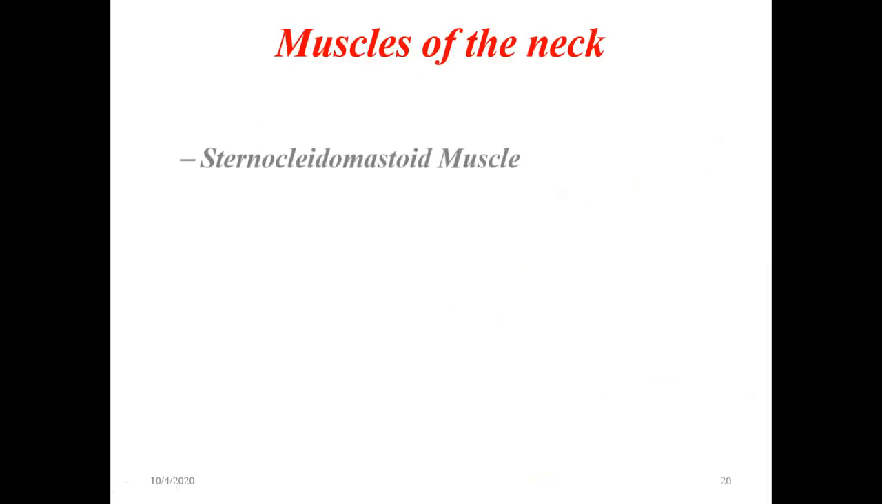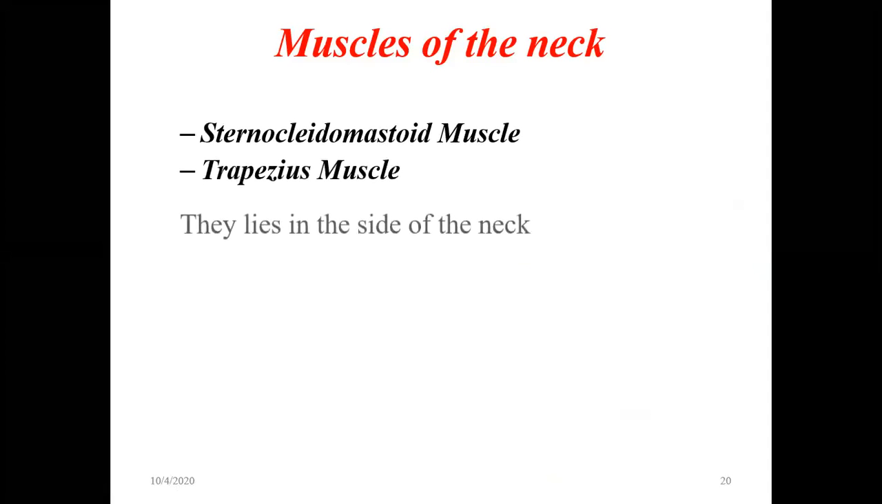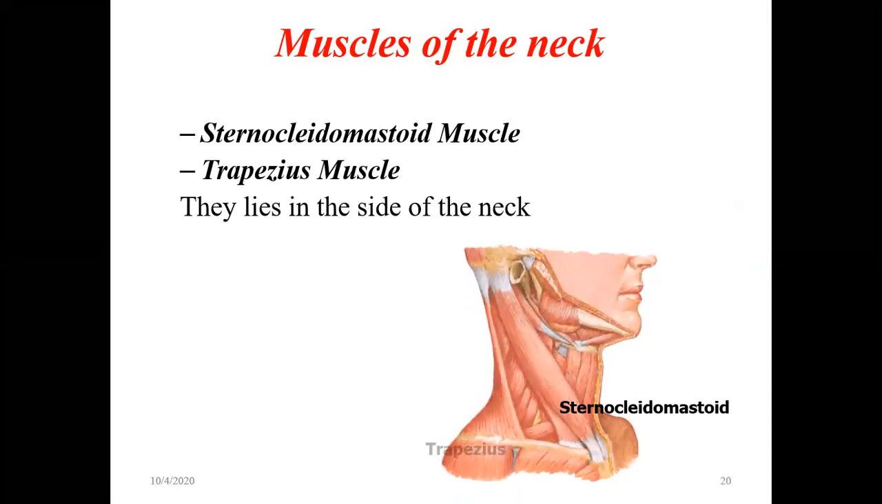Now coming to the muscles of the neck. What are the muscles in the neck? One is the very strong sternocleidomastoid muscle, which helps in moving the head from side to side. Then we have a muscle in the back of the neck called the trapezius, a very large muscle which covers not only the neck but even the back.